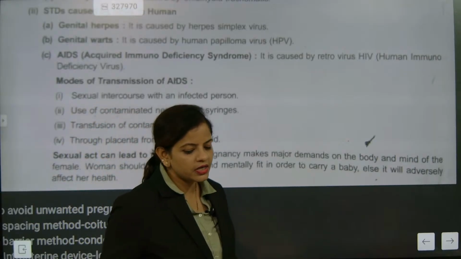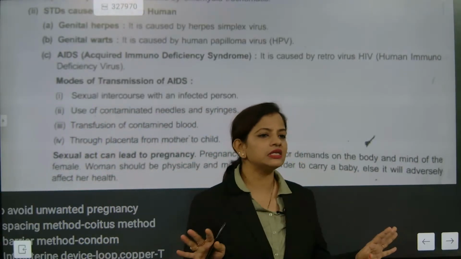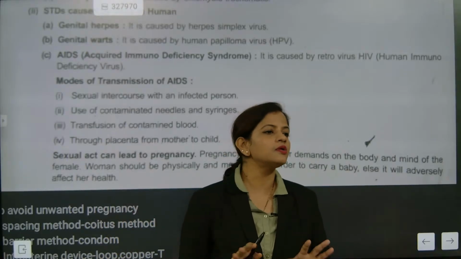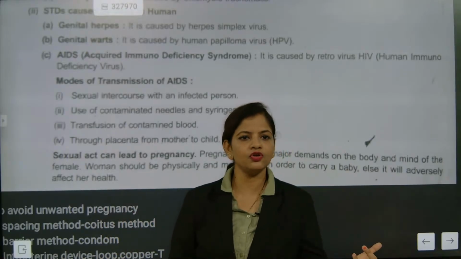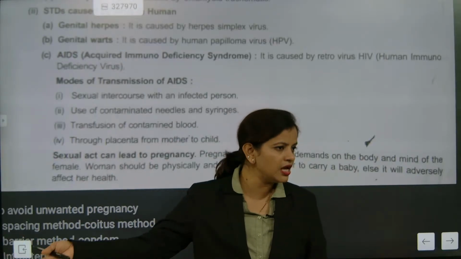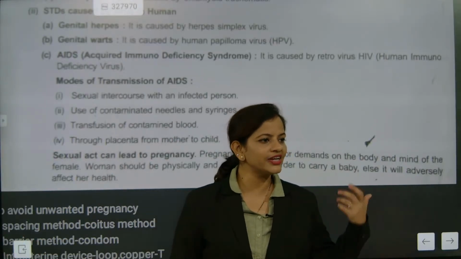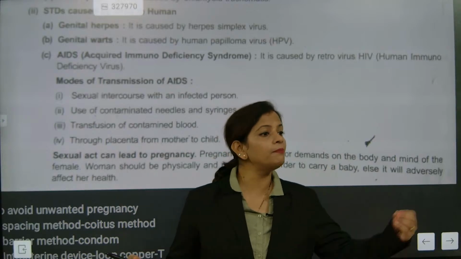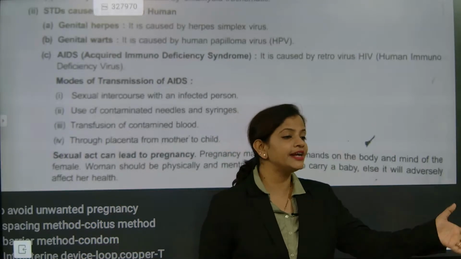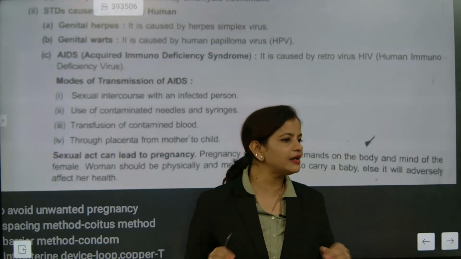And this is the most important thing. Other than that, if you sit with your friend and eat food, you will not get AIDS. The saliva of a human who has AIDS can give AIDS to the other person. So sexual intercourse, saliva, blood, needles, transfusion: only at that time will AIDS be transmitted. Other than that, it's not there.